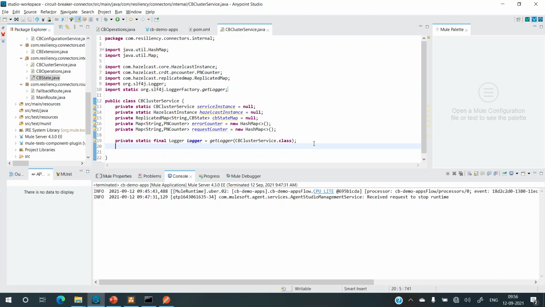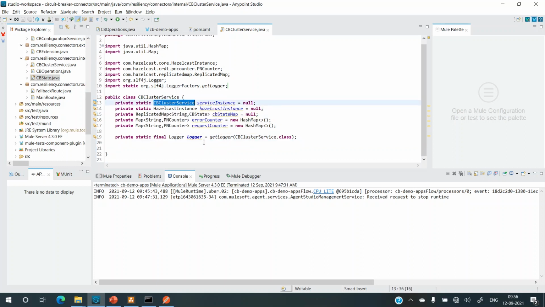Now it's time to initialize the cluster service. We'll initialize it through the constructor. Anytime someone wants to create the object, they'll probably use the constructor. I'll keep this constructor private because we basically want to implement a singleton pattern.